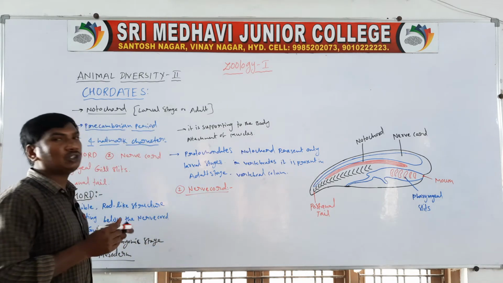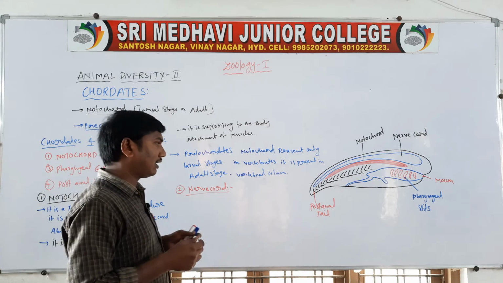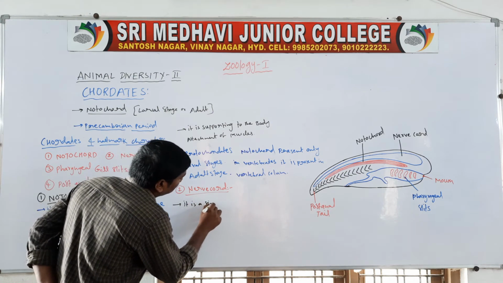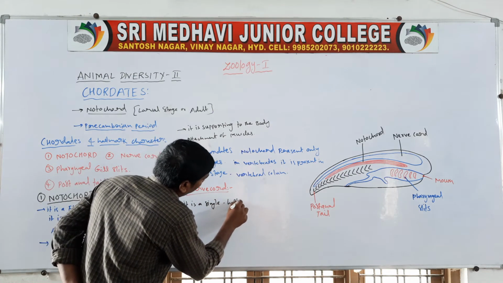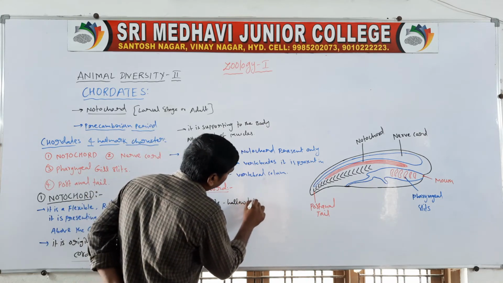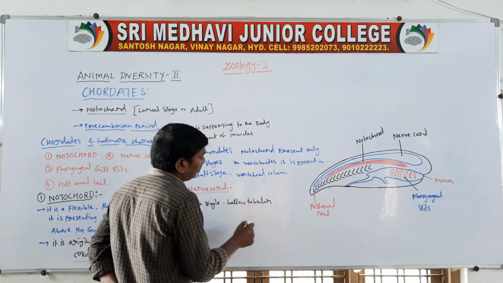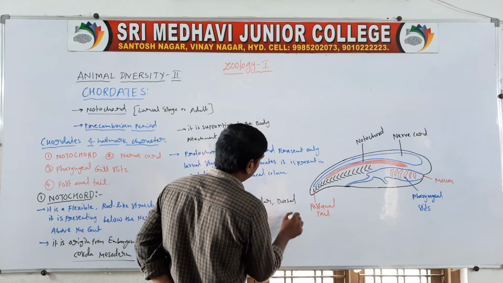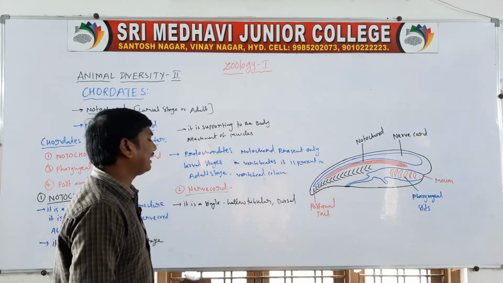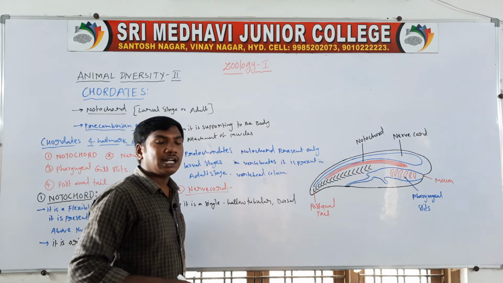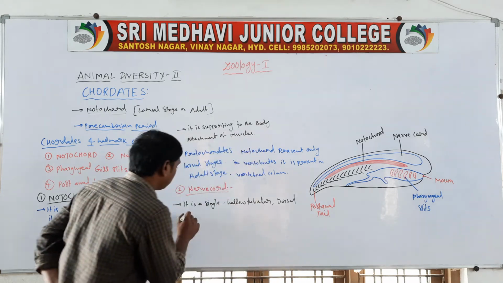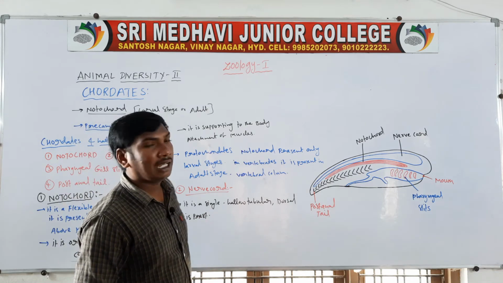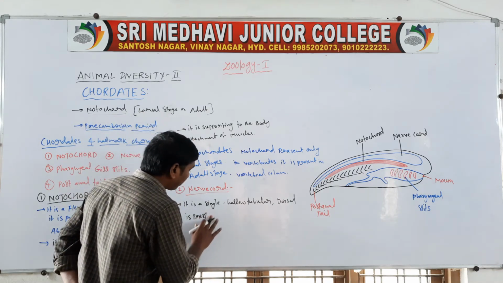The dorsal tubular nerve cord is a single, hollow, tubular structure present on the dorsal side.